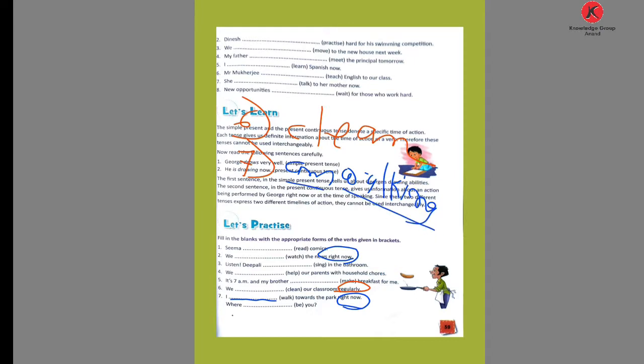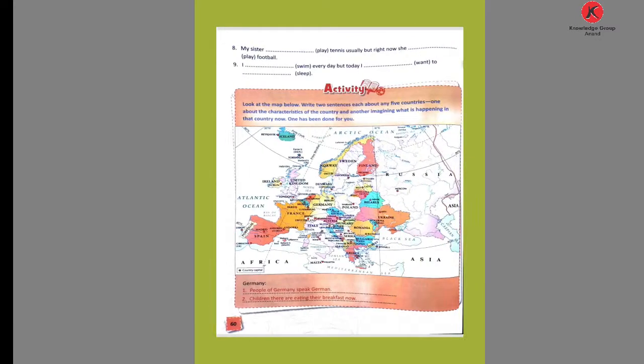Then where blank you. You is given. So where blank you, a to-be form. Which to-be form? We don't use is or am; we use only are. Where are. Here you is given, so in this blank only are is used. Where are you?